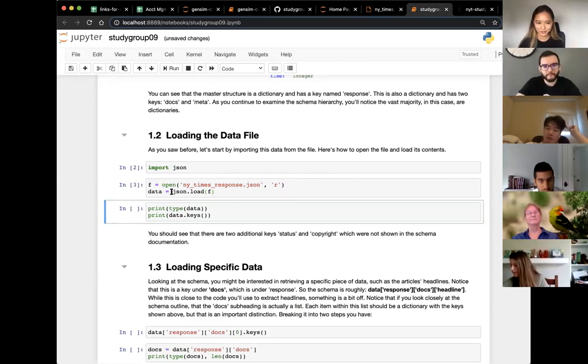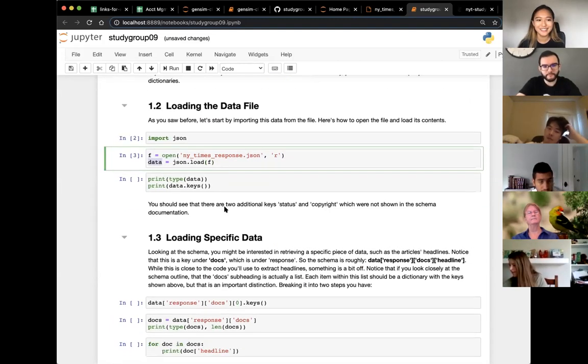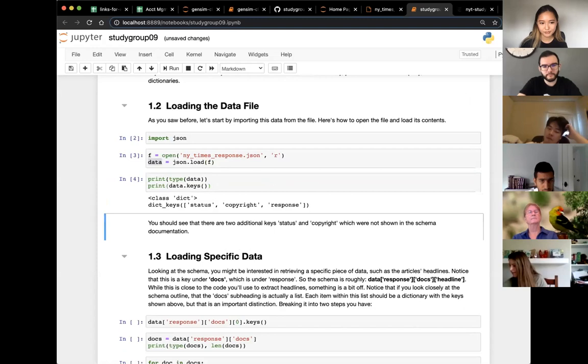So we've loaded up our data and we've saved it to the variable data. And let's take a look at what it is. So here we printed the type of data, which is a dictionary. And we'll take a look at its first level keys, which are status, copyright, and response.